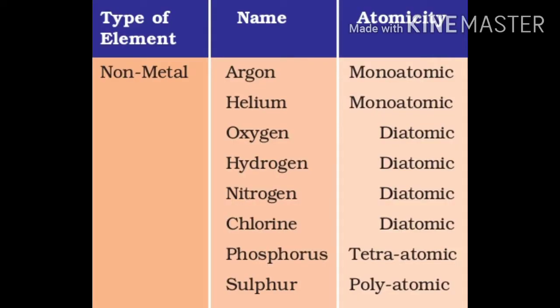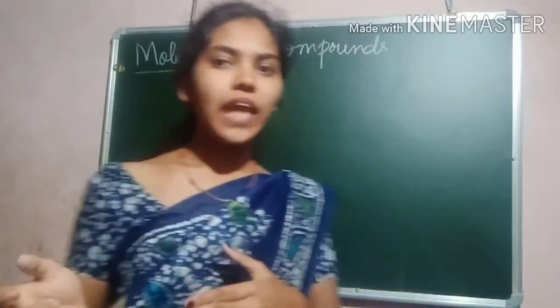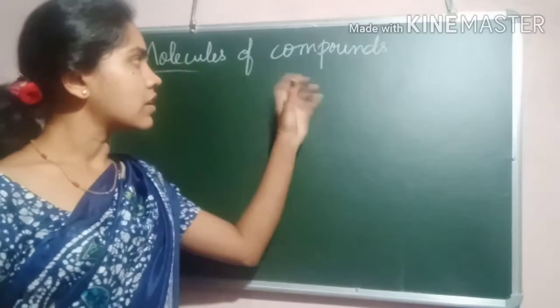For example, non-metals such as argon is monoatomic, it exists independently. Helium is also monoatomic, oxygen is diatomic, hydrogen is diatomic, nitrogen is diatomic, chlorine is diatomic, phosphorus is tetraatomic, sulfur is polyatomic. Okay, because its valency also varies: 1, 2, 3, like that. That is the reason.